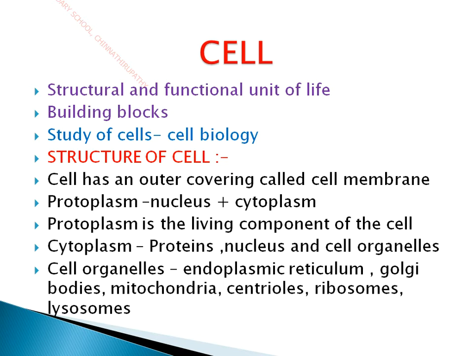The plant cells also have chloroplast, which is mainly responsible for the green coloration of plants, and it contains chlorophyll, which is meant for the absorption of sunlight necessary for the photosynthesis process.